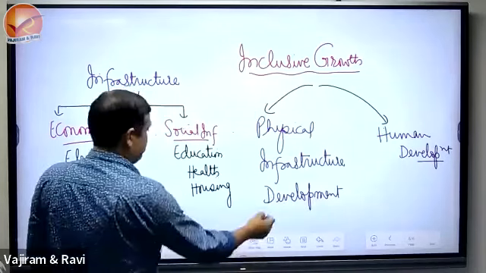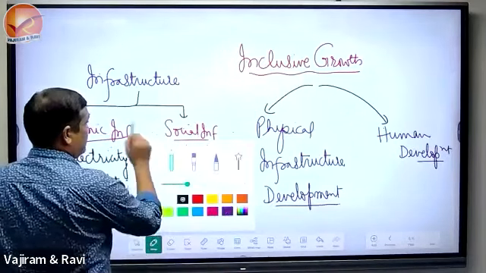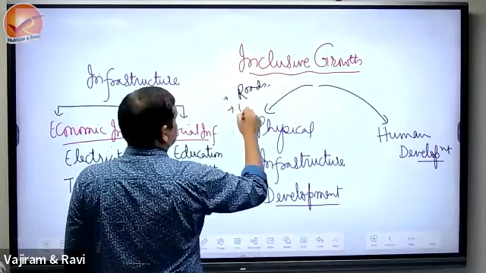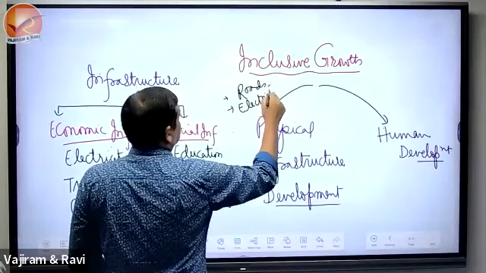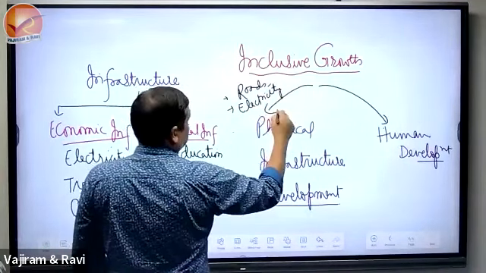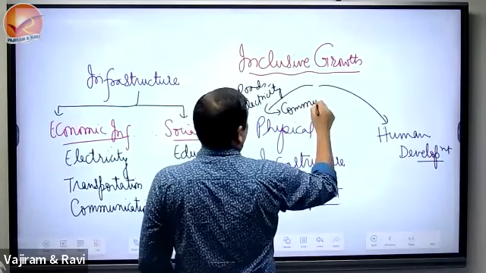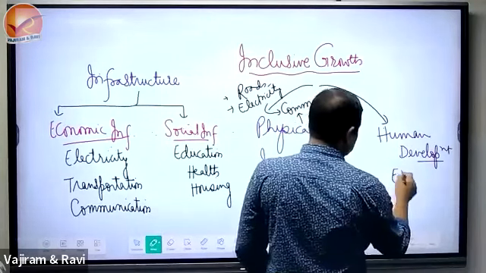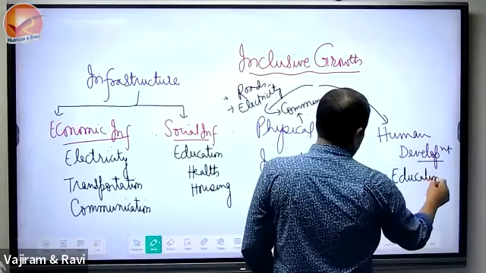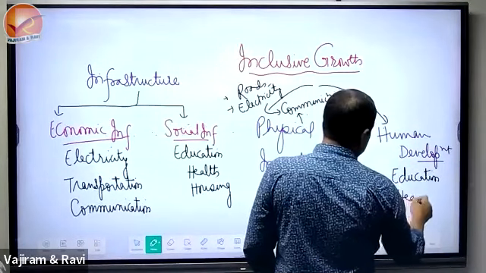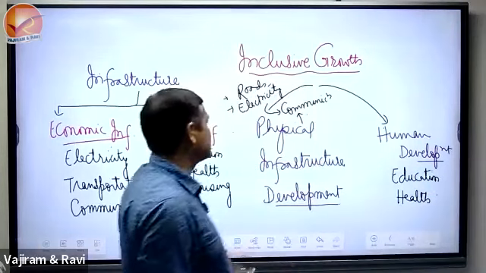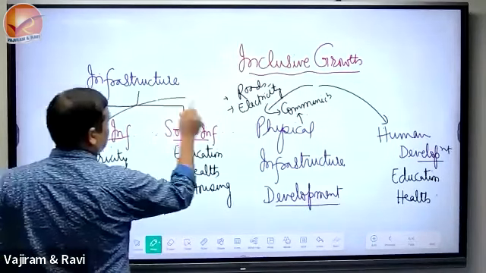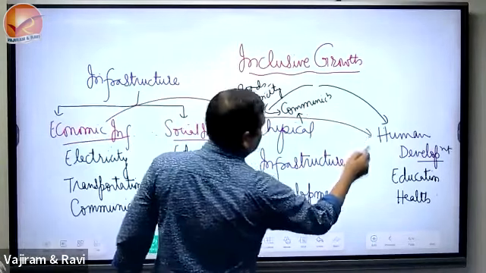Here we talk about roads, here we talk about electricity, and here we talk about communication, when we talk about physical. When we talk about social, mostly we focus on education and health in human development. Housing is also part of it, but mostly we focus on this. When we link them, we see that economic is linked with physical, and social is linked with human.